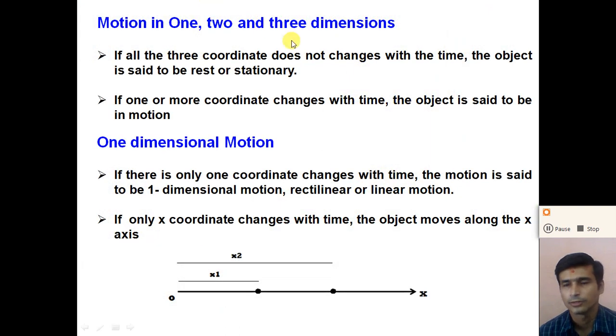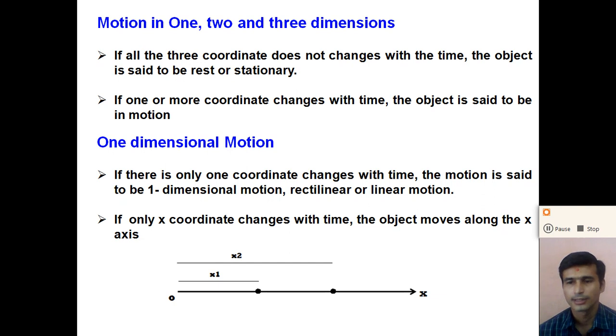So first of all, what do you mean by motion? You know that when an object changes its position with respect to another object with time, the object is said to be in motion. Dear student, when the object is at rest or stationary, the coordinates of the object do not change with time. So if all the three coordinates x, y and z do not change with time, the object is said to be at rest or stationary. If one or more coordinates change with time, the object is said to be in motion.